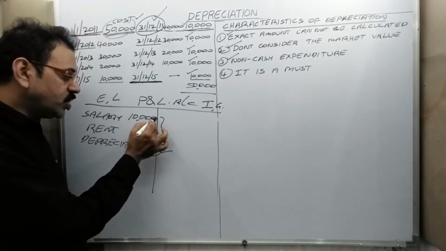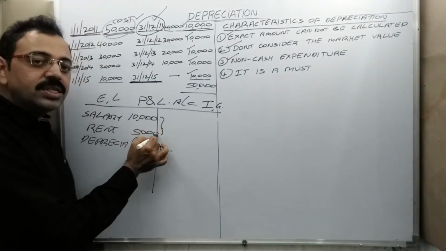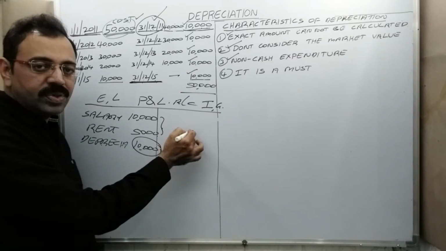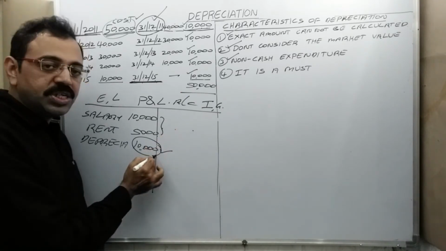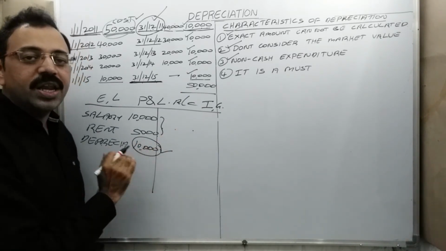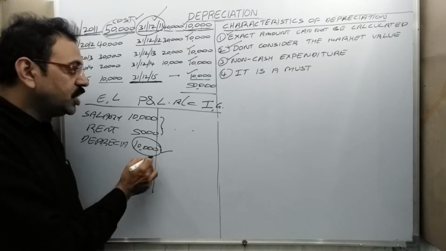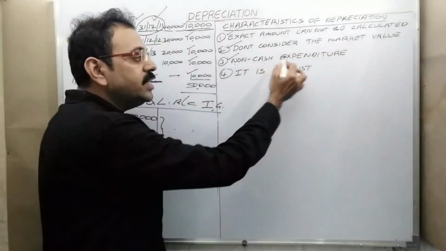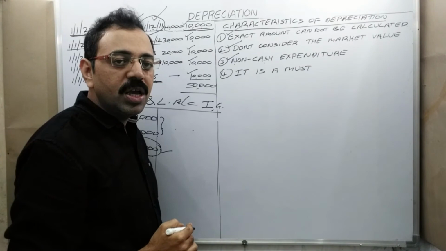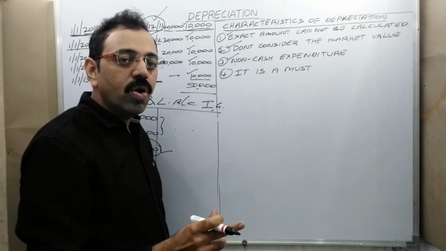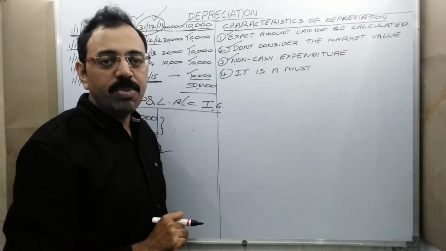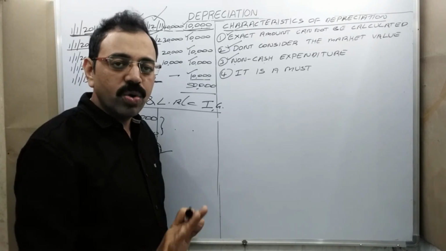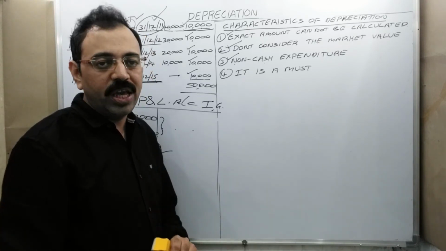So in case of first two expenses, there is a cash outflow. But in case of depreciation, cash is not going anywhere. So depreciation is known as non-cash expenditure. What is the meaning of that? Cash outflow will not be there in case of depreciation. Cash will not go anywhere. It remains in the firm only.